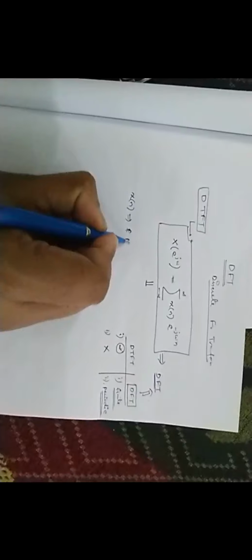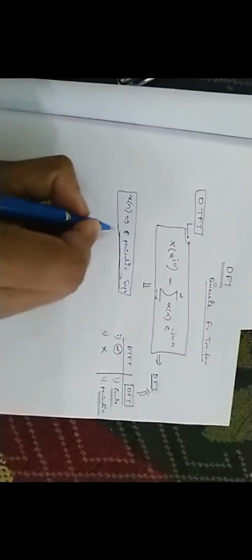So if I want to derive the definition of DFT from DTFT, we have to take a sequence x(n) that is a periodic sequence. Let us suppose x(n) has N number of points.